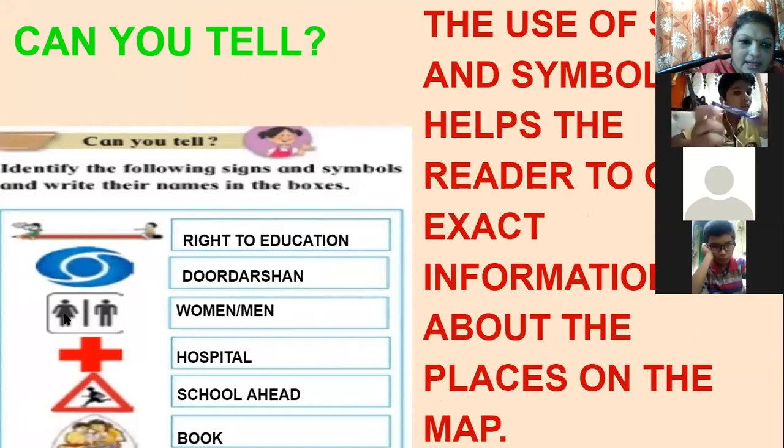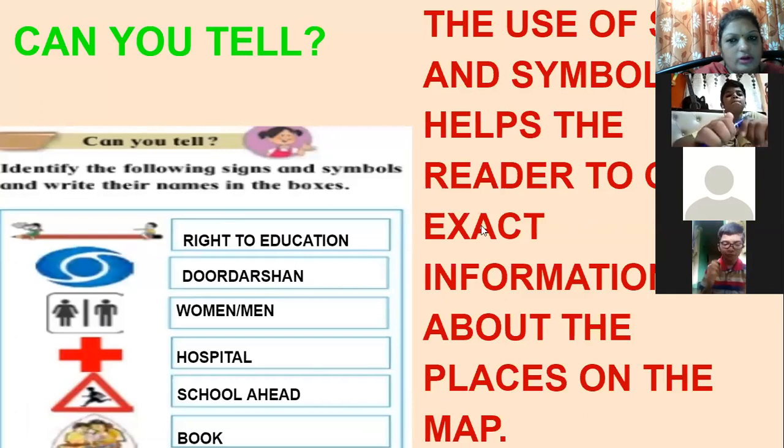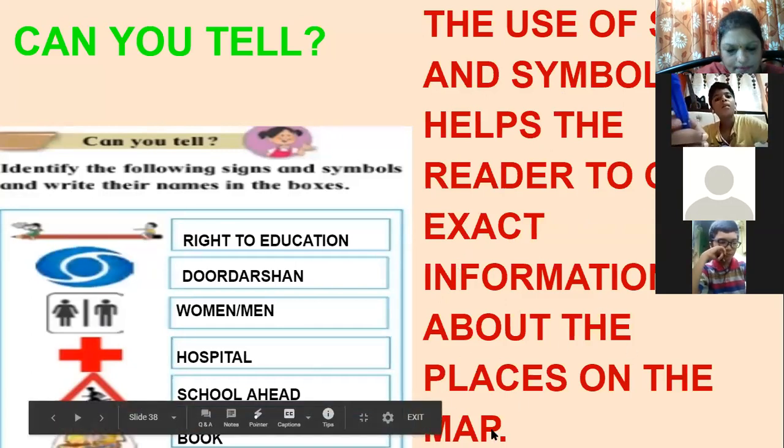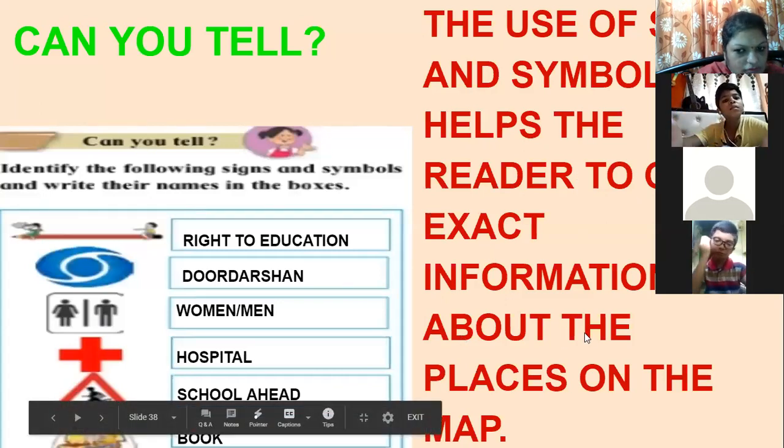Doordarshan, women and men, hospital, school ahead, and book. Why are these signs and symbols used? Because if you want the exact information, then these signs and symbols are used. So to get the exact information about the places on a map, signs and symbols are used. Again, I'll repeat, signs and symbols are used because they help the reader to get exact information about the places on a map.